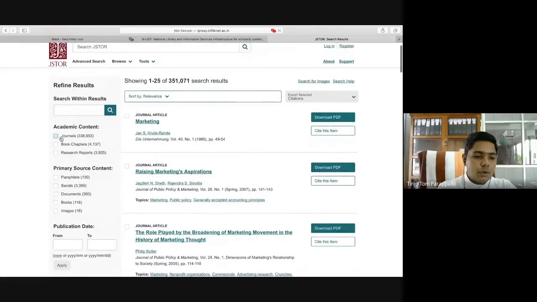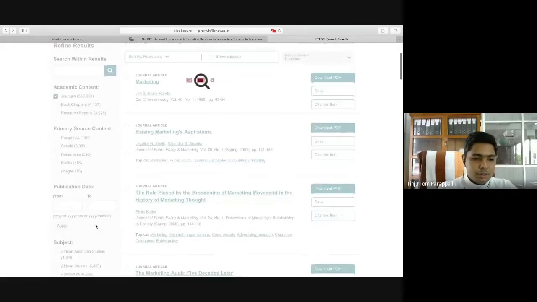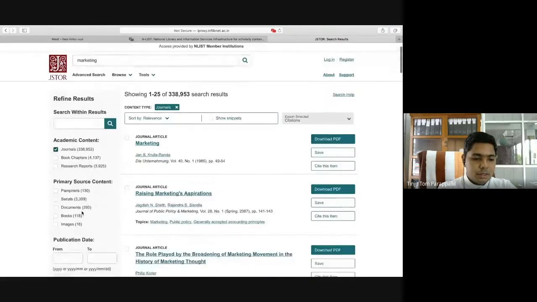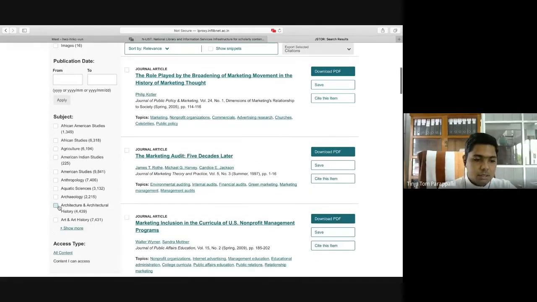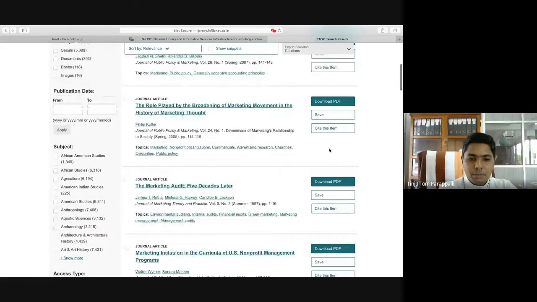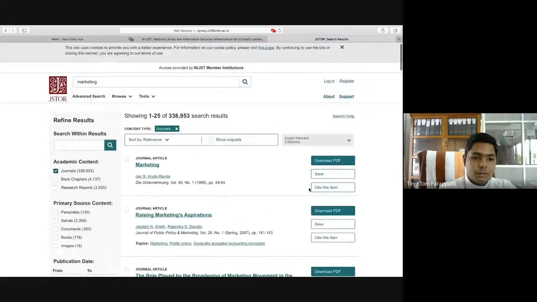Here also you have filters. If you want to search specifically on journals, click on that. Then the publication date, from this year to this year. If you want from a specific year to another specific year, enter the years there. Then you can go directly to the subject area and select it. So these are the filters. From here you can download the PDF of each article. This is the JSTOR database.